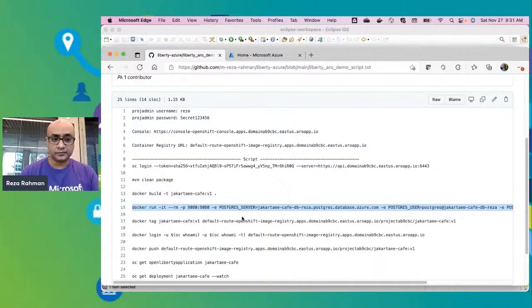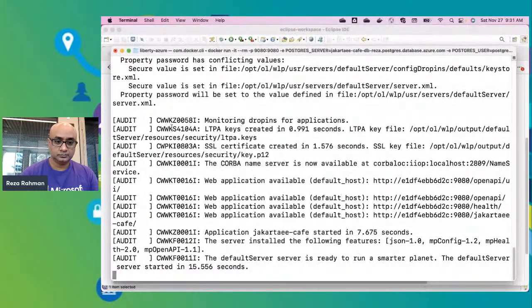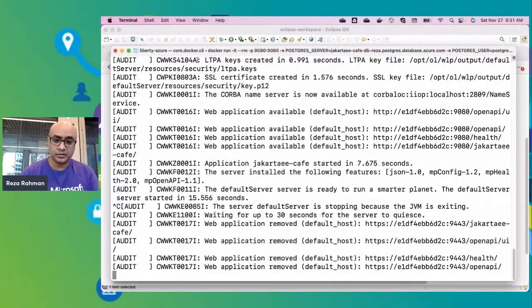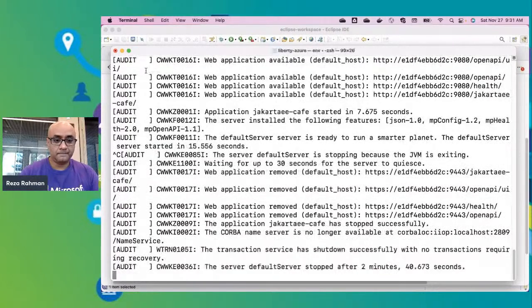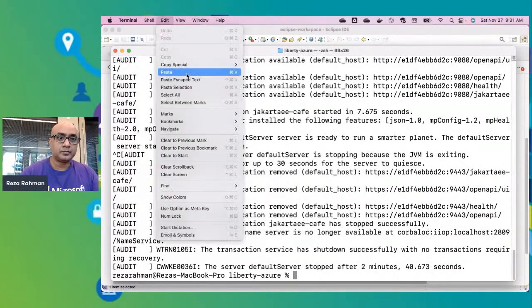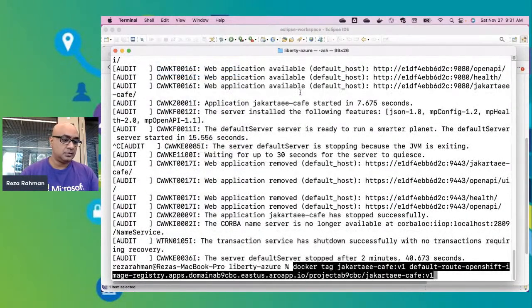In order to do that, the first thing I need to do is tag the image properly. So I'll show you the syntax for that. Let's Control C out of here. We don't need that anymore. Okay, paste. All right, so here's the syntax for that.